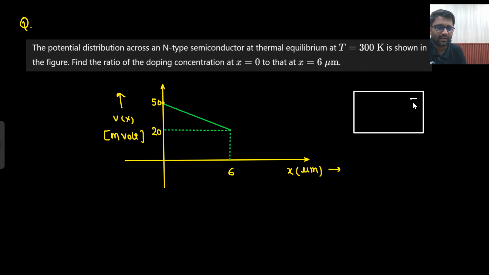If I make higher doping here, then what will happen? Here there will be positive and here there will be negative. So electric field will be built up in this direction. Basically, here there will be positive potential, here there will be negative potential. So potential at x equals 6 micrometer will be more, and potential at x equals 0 micrometer will be less. Is it the scenario? No. At 0 micrometer there is more potential, and at 6 micrometer there is lesser potential. That means what is the profile of doping? The profile of doping is like this.